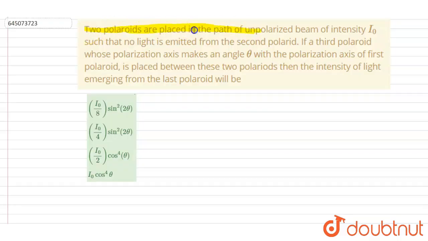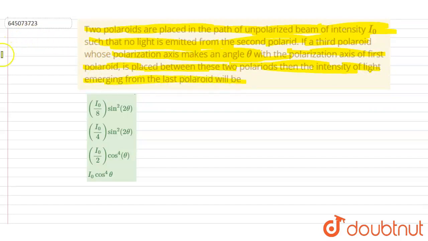Hello everyone. Two polaroids are placed in the path of an unpolarized beam of intensity I naught such that no light is emitted from the second polaroid. If a third polaroid whose polarization axis makes an angle theta with the polarization axis of the first polaroid is placed between these two, find the intensity of the light emerging from the last polaroid.